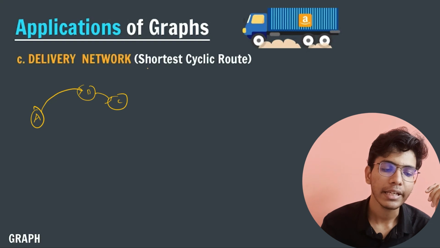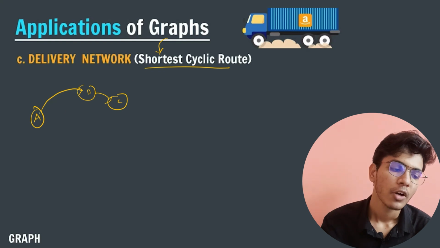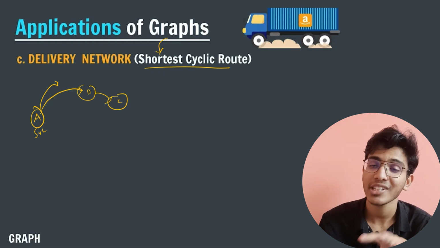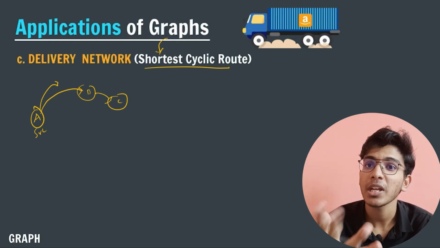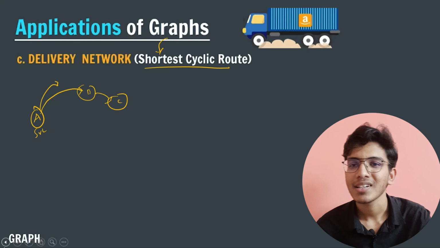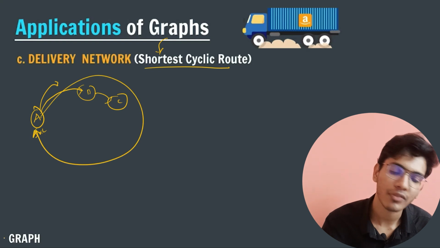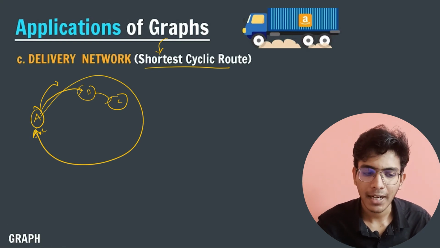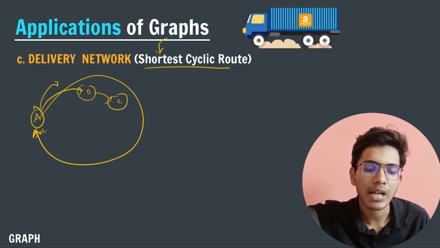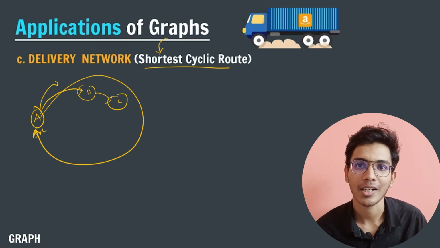Now internally, using the concept of graph, we can calculate the shortest cyclic route. It means that from the source, he has to go to the next position such that it will take minimum cost, minimum petrol. So by using graphs, we can tell what the shortest cyclic path is, because at the end of the day he will come back to the Amazon garage, the Amazon office. So through which path he has to travel such that the whole cost is minimum, again, we use the concept of graph.